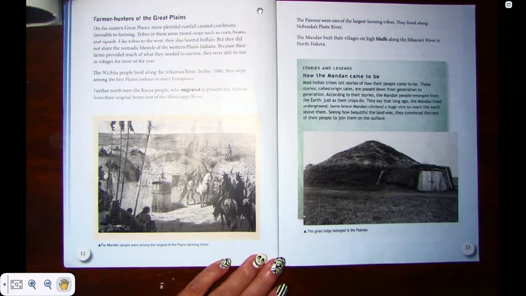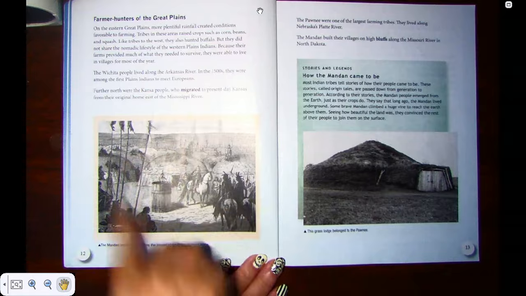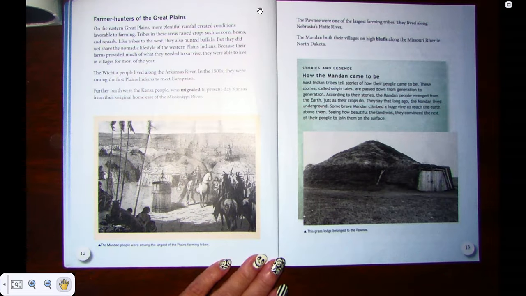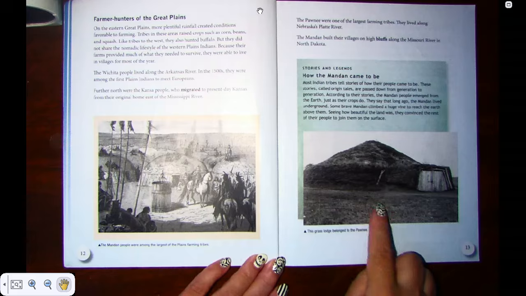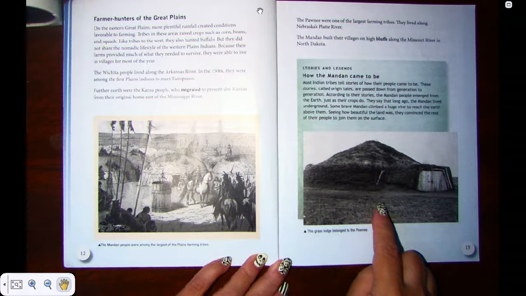The Wichita people lived along the Arkansas River in the 1500s. They were among the first Plains Indians to meet Europeans. Further north were the Kansa people, who migrated to the present-day Kansas from their original homes east of the Mississippi River. And in this illustration, it says the Mandan people were among the largest of the Plains farming tribes. And this right here shows a photograph of a grass lodge that belonged to the Pawnee.